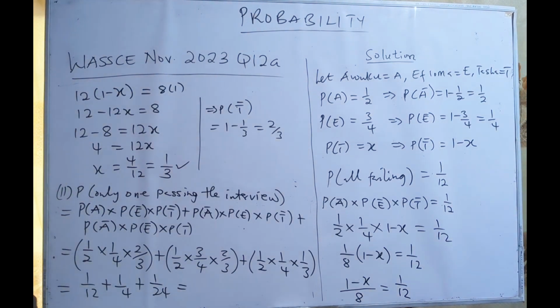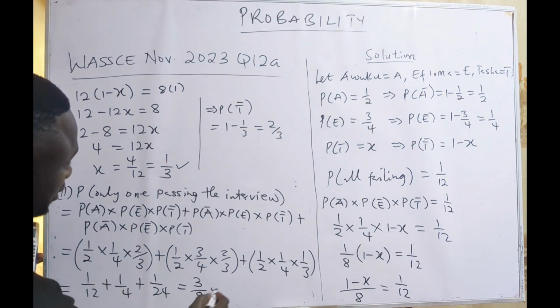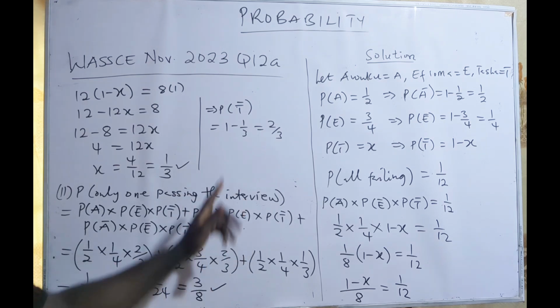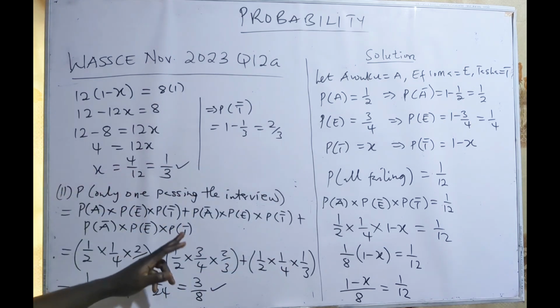So let's add all. 1 on 12 plus 1 on 4 plus 1 on 24 will give us 3 on 8. So this is the probability that only one of them will pass. Either Auku will pass and the other two will fail, Former will pass and the other two will fail, or Tesha will pass and the other two will fail. And this is our answer.